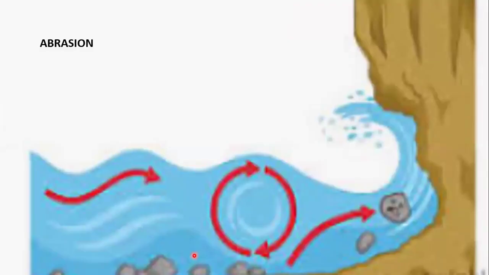Another process is known as abrasion. The bed of the river carries fragments or pieces of rocks. River water and its banks are worn down by the grinding action of the rocks when they flow along with the force of the river water.